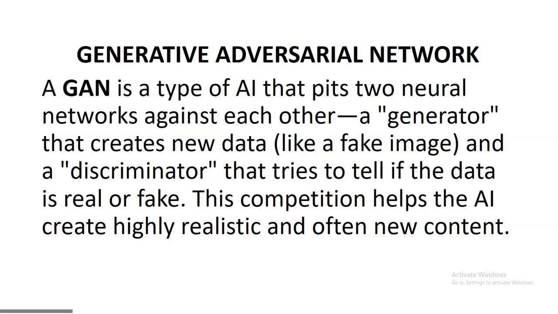Then we have GAN, which is a generative adversarial network. It's a type of AI that pits two neural networks together, so two ANNs together: a generator that creates new data, like fake images, and a discriminator that tries to tell if the data is real or fake. The competition helps the AI create highly realistic and often new content. All right. So most times it's used in image generation, comparing whether one image is better than the other, and sometimes some of the tools used to detect AI are designed or run by AI. So basically, that's what it is.